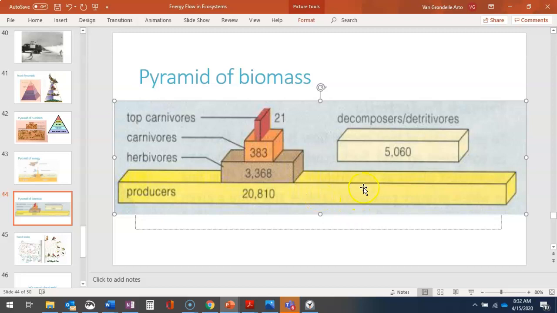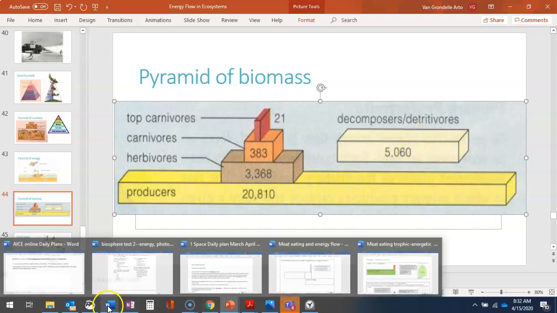Anyway, I'm sure there's more decomposers available in some systems. Okay, so that is our classic pyramids. We should be familiar with that. I think that is all I'm looking for there.